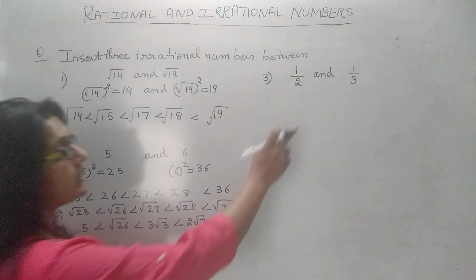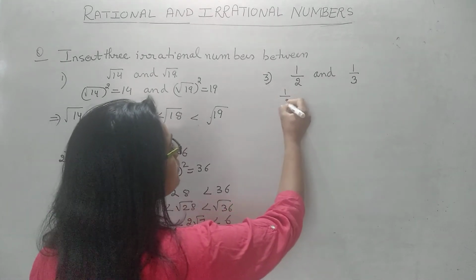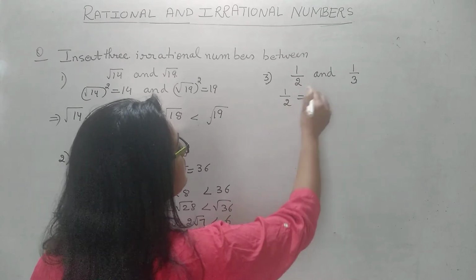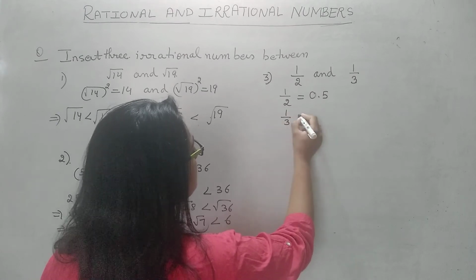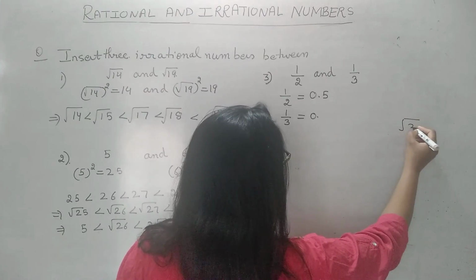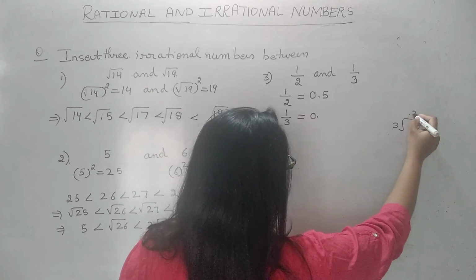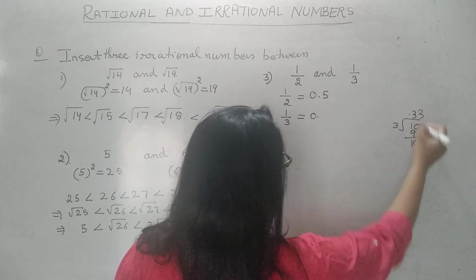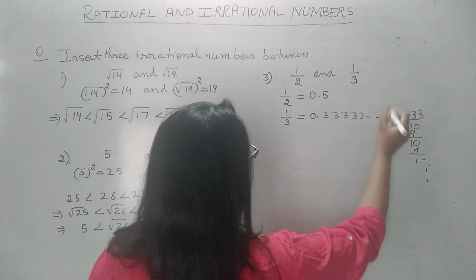But suppose you have these types of fractions and you have to insert irrational numbers between them, then we don't follow this method. We follow another method. What is that? First of all, find the decimal representation of this. It is 0.5. Then find the decimal representation of this other thing. Let us find out. It is 1 by 3, so it is 0.333 and going on.